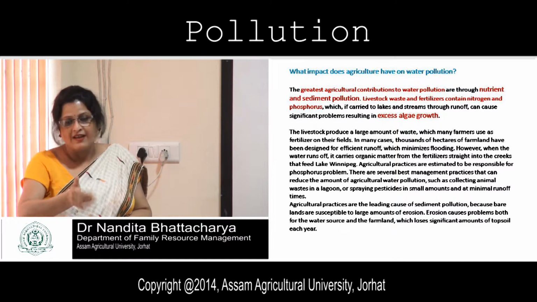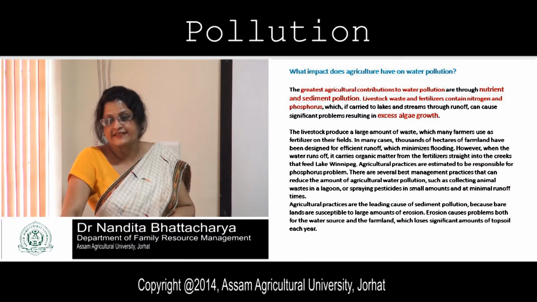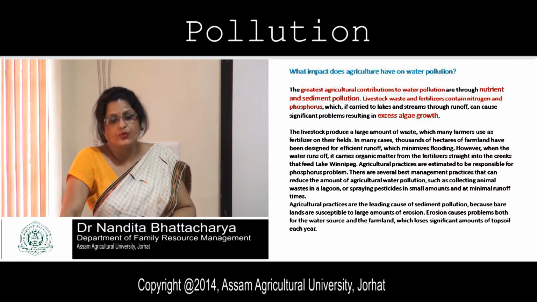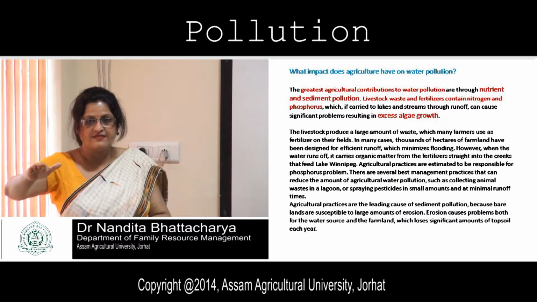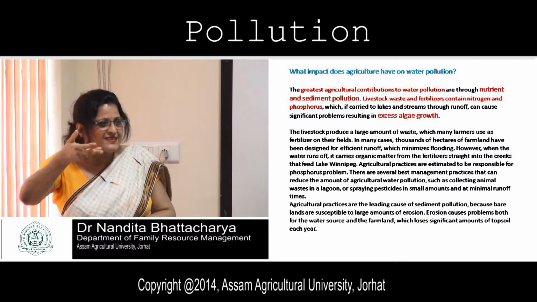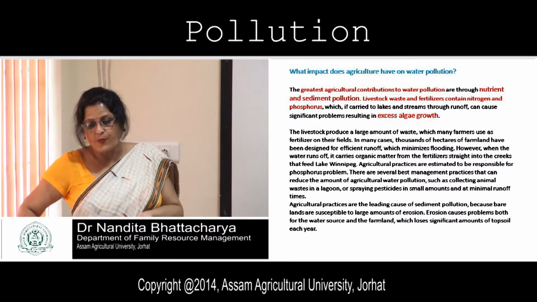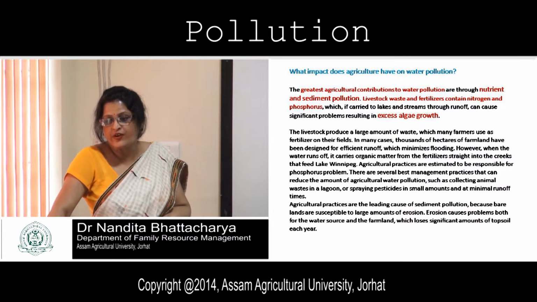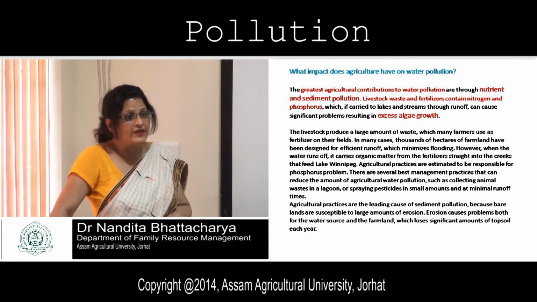Understood now? Runoff can cause significant problems resulting in excess algal growth. Algae growth. The water will become greenish. Have you seen the green color water? That is what. The livestock produce a large amount of waste which many farmers use as fertilizer on their fields.